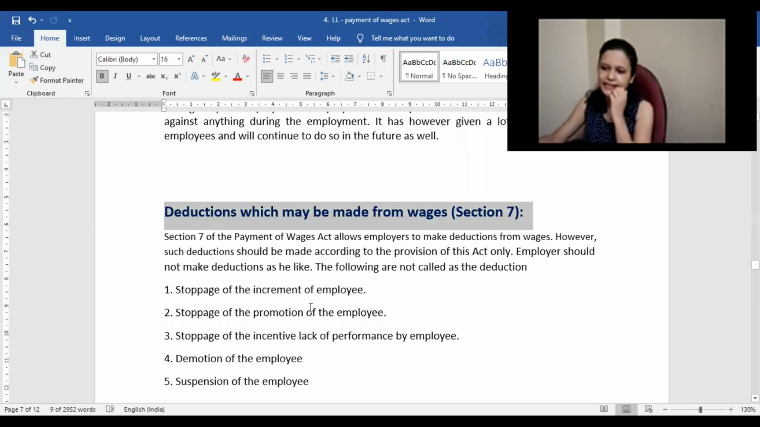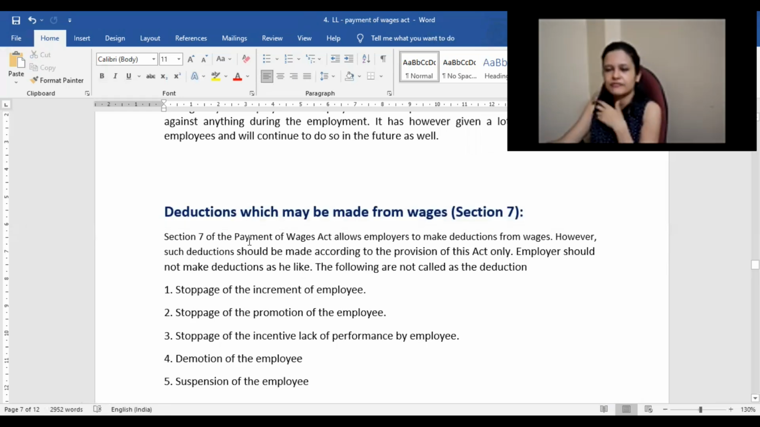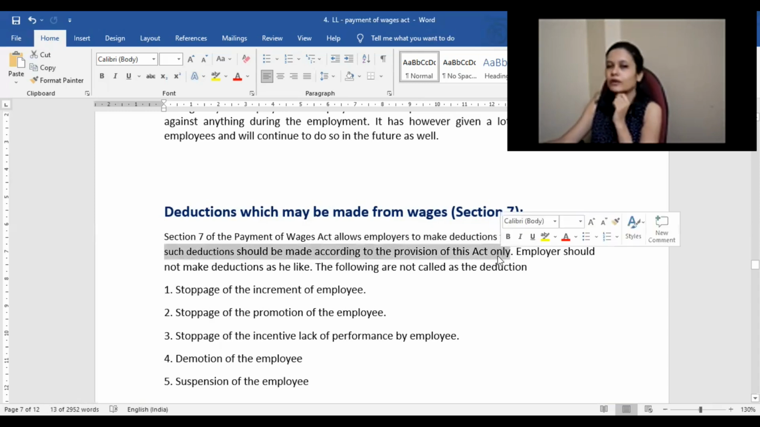So next we have deductions under this legislation. Deductions are given under section 7, because it's also mentioned in the objectives that there are some permitted deductions, what will be permitted and what will not be permitted. So section 7 of the act mentions which deductions are permitted. It allows employers to make deductions from wages, but such deductions should be made according to the provisions of this act only. Whatever is permitted, based on that only deductions can be made.